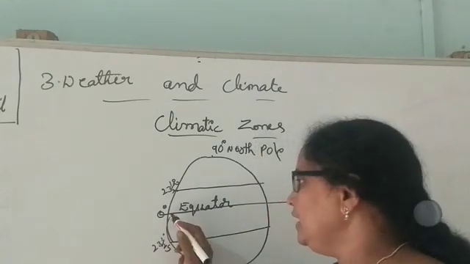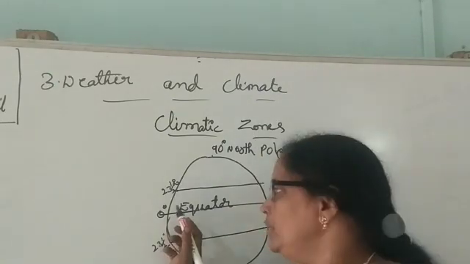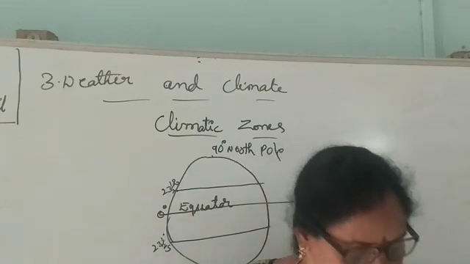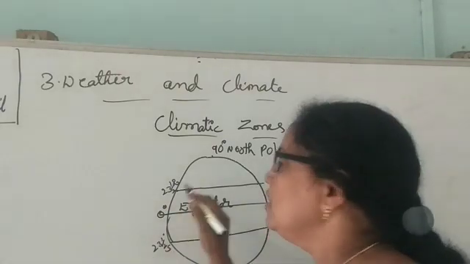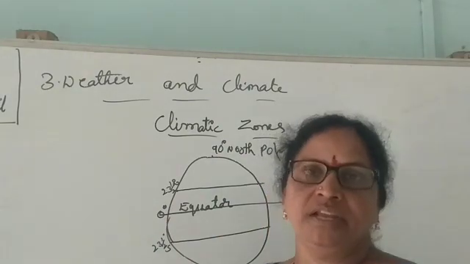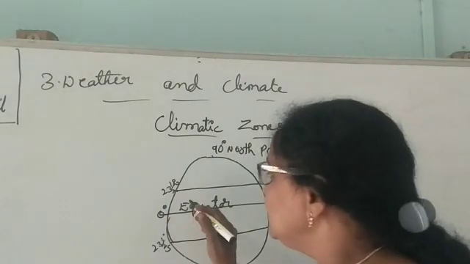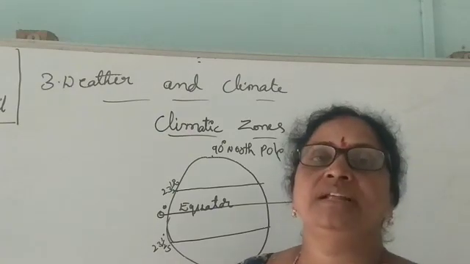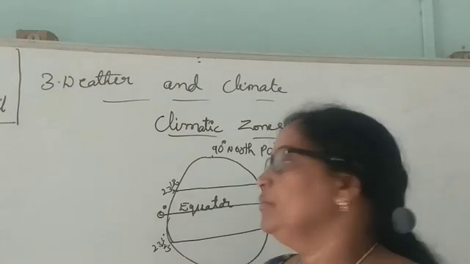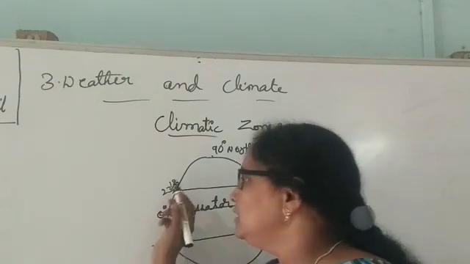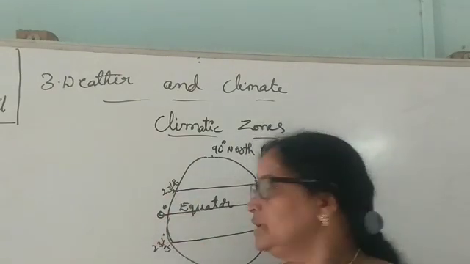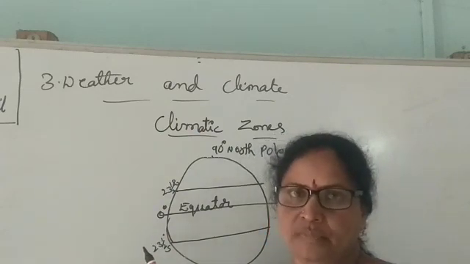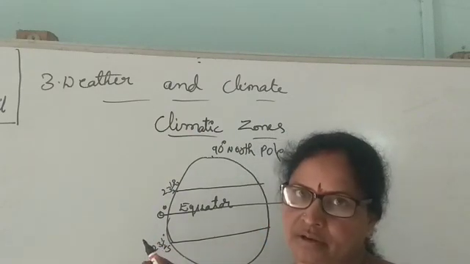Being near to the equator, these places receive a lot of heat. Why? Because the sun's rays fall directly on the equator. These 23.5 degrees north and south are very near to the equator.